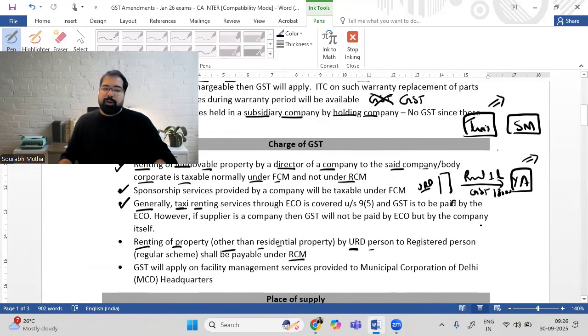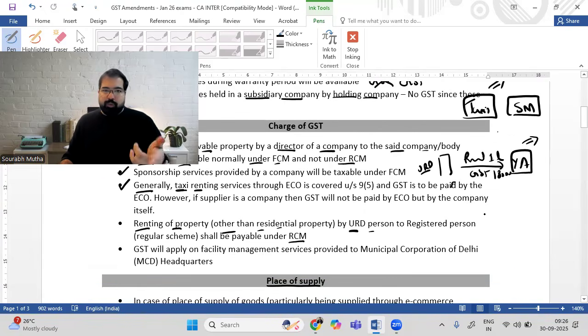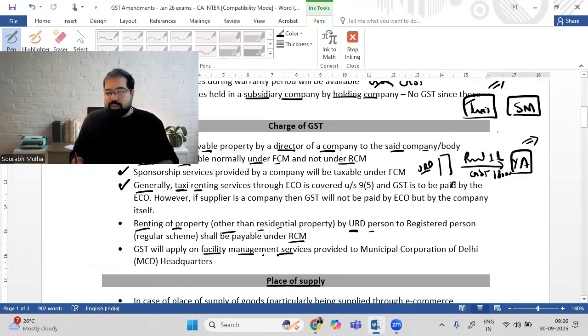What about residential property? That has already been discussed. Residential property, if you want, I'll discuss at the end. But don't do both of them together. You'll get confused. Right now, it's commercial property only. Commercial property is generally on FCM. But if you're unregistered, then it will be on RCM. And facility management services, example housekeeping services, etc., provided to the municipal corporation of Delhi, Bangalore, Mumbai, etc., will be subject to GST. Yes, it will be subject to GST. This is something just normal. There's nothing more in this.